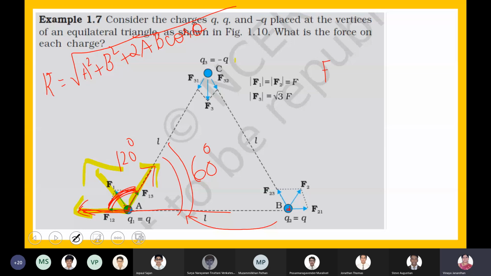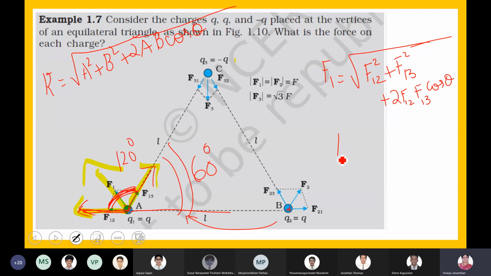Now F1, the net force experienced, will be equal to the root of F12 squared plus F13 squared plus 2 F12 F13 cos theta, that is a squared plus b squared plus 2ab cos theta. Cos 120. Is that correct, boys? Yes, ma'am. Okay. Now what should you do? You have to find F12. You have to find F13. Will you be able to do this?